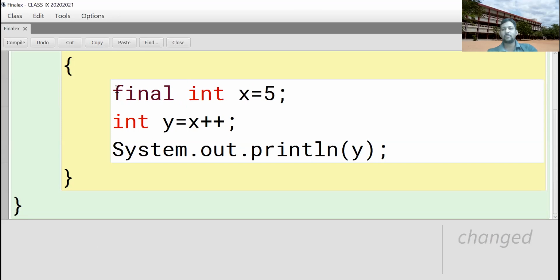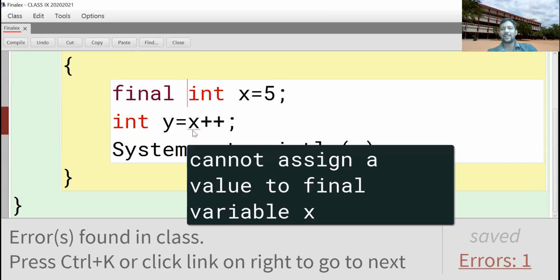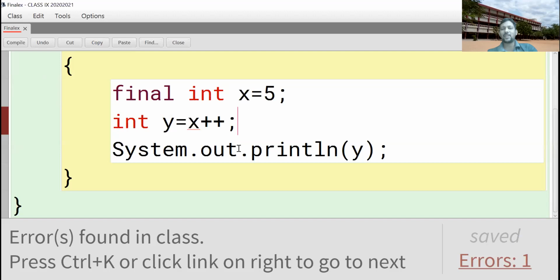Now see the output. Whenever you compile, immediately you will get an error. It is not possible to modify or reassign a final variable. See, cannot assign a value to a final variable x. Sometimes they will ask what is the output of the above code, or what error will happen when you compile.